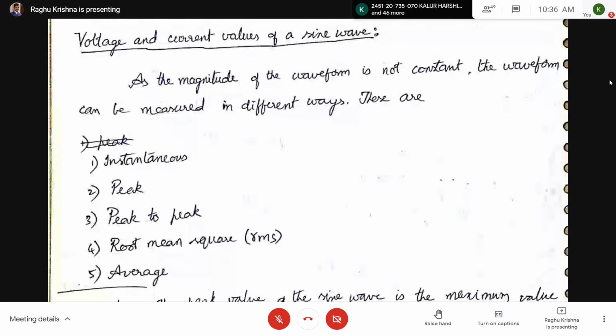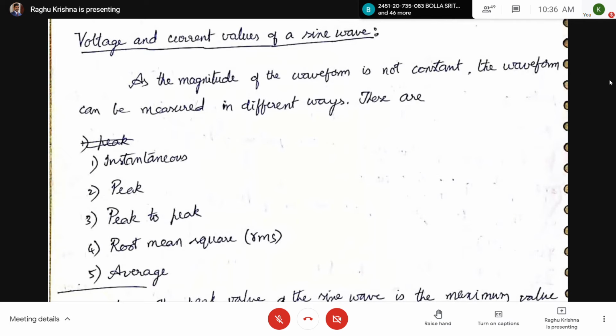Root mean square, right? Have you heard this word, root mean square? So here, root mean square can also be written as RMS. A sinusoidal wave or any alternating wave will have a root mean square value. So RMS value will be there for voltage and also for current. Next one is the average value.